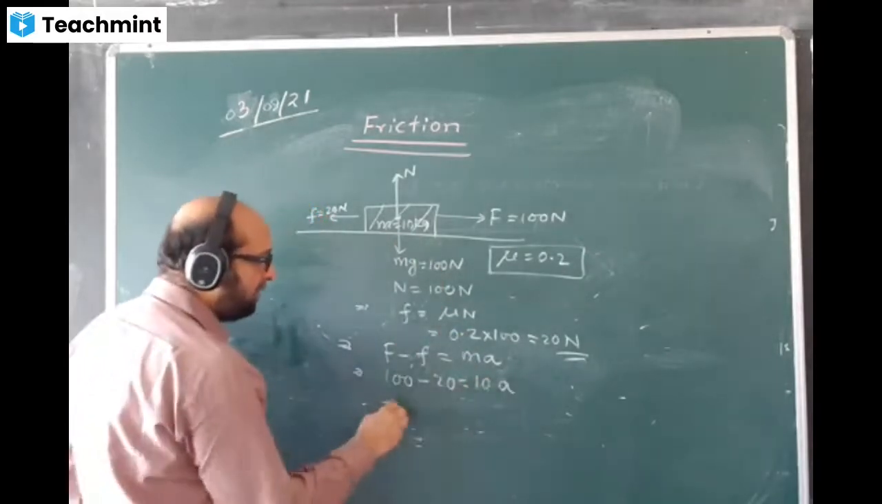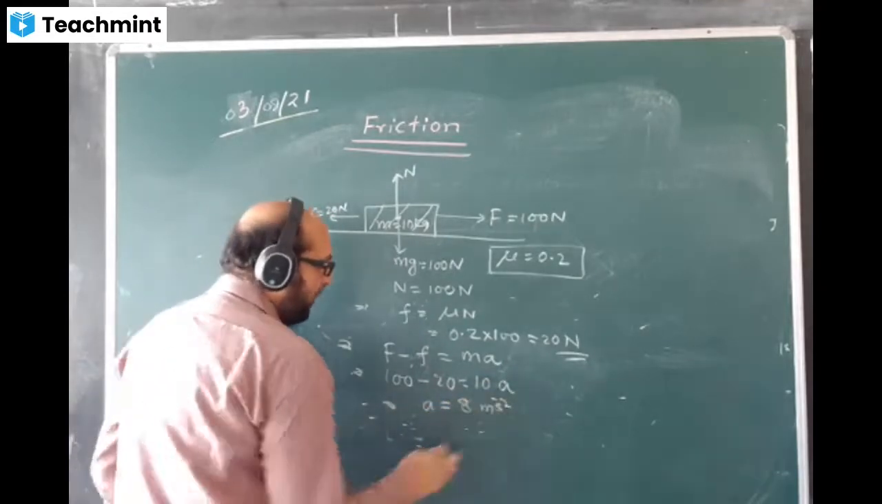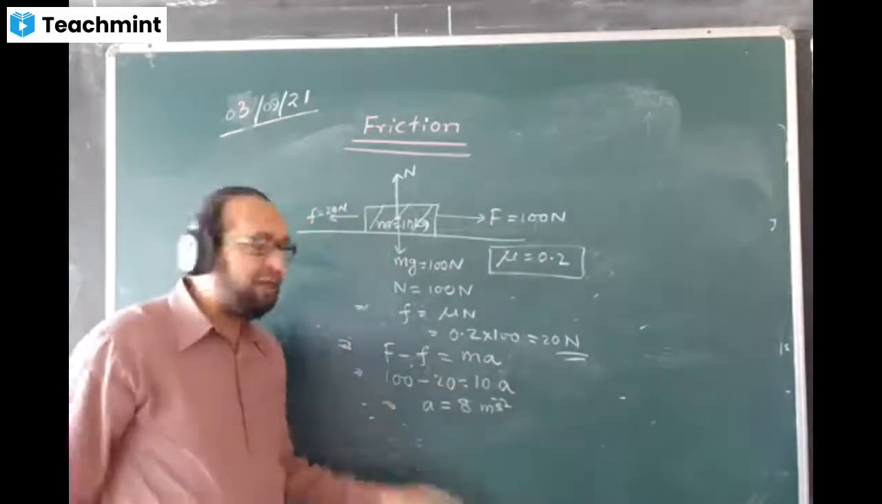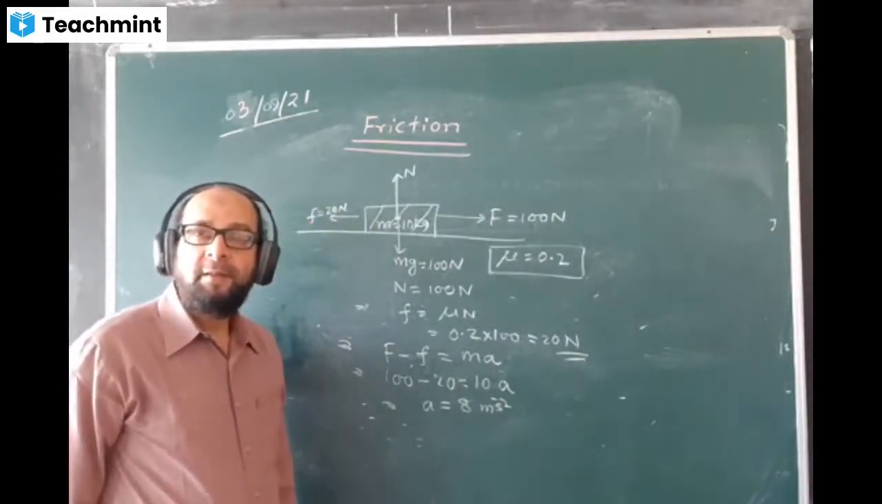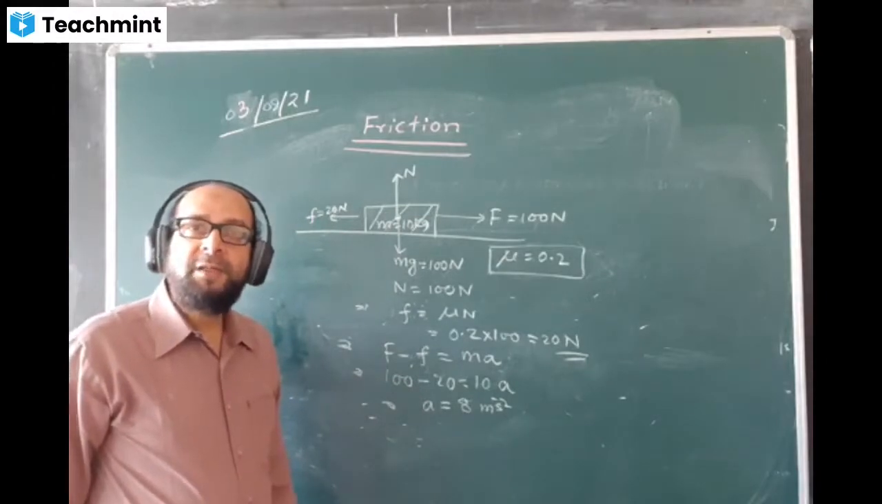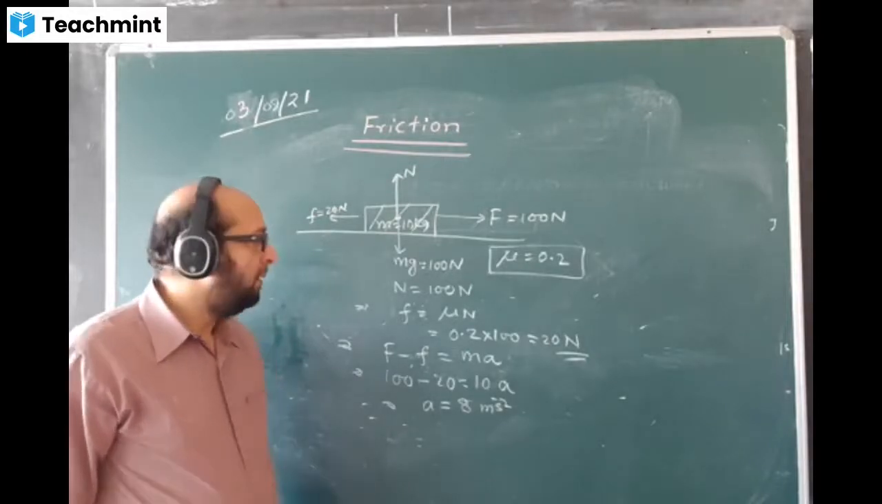Now I'll calculate the answer. The answer is coming 8 meters per second square. You can say that the body is moving with an acceleration of 8. Have you understood this situation? Boys, please tell me. Yes, sir.